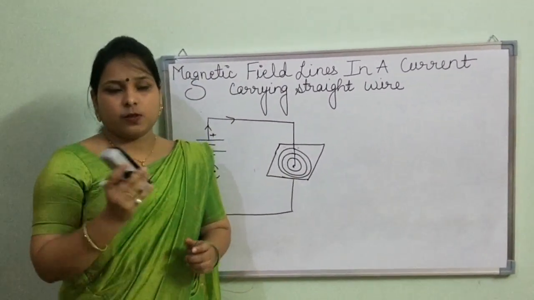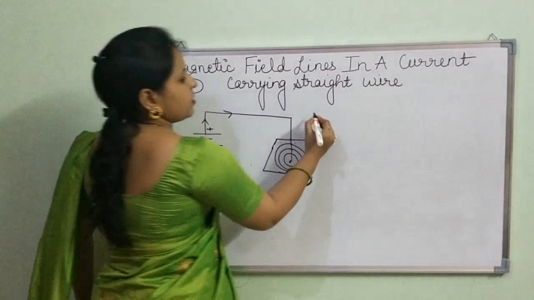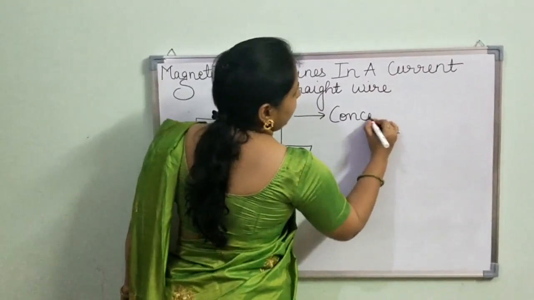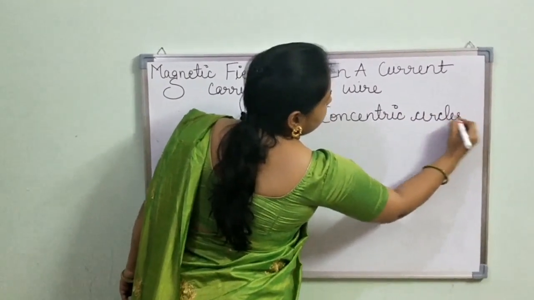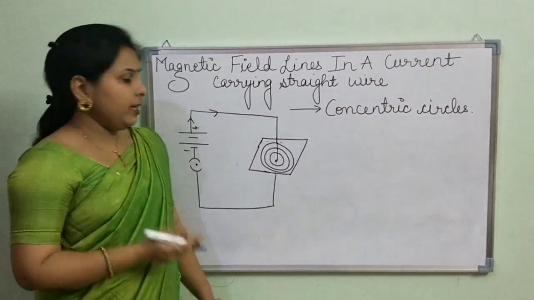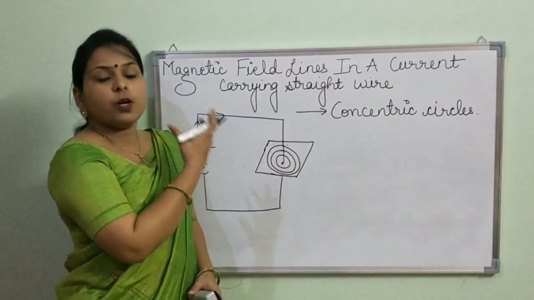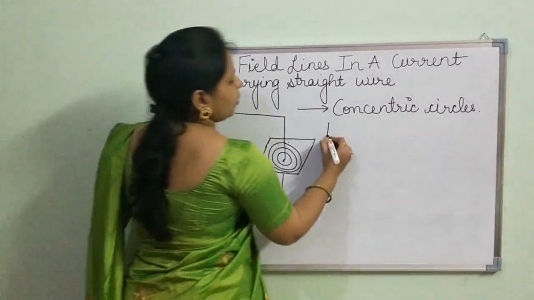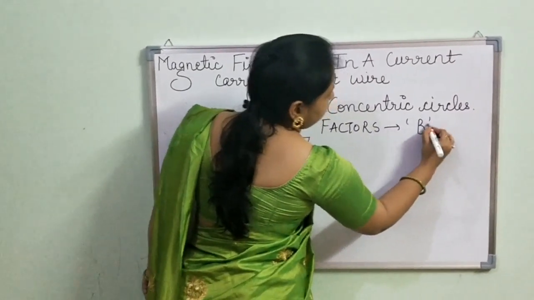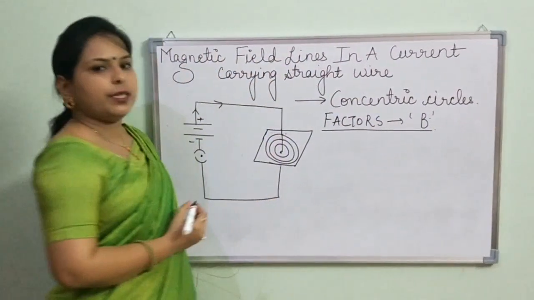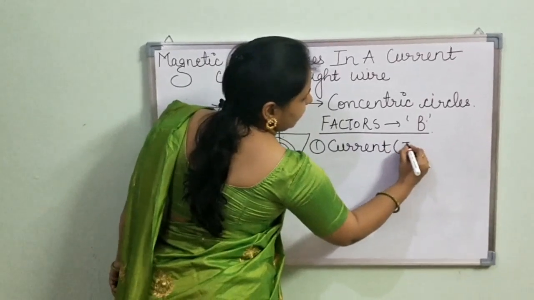So the answer to the first question, which type of field lines we get in a current carrying straight wire, is that we get the field lines in the shape of concentric circles. Now secondly, on what factors will these magnetic field lines depend? The factors on which the magnitude of magnetic field depends: first it is current, that is I.